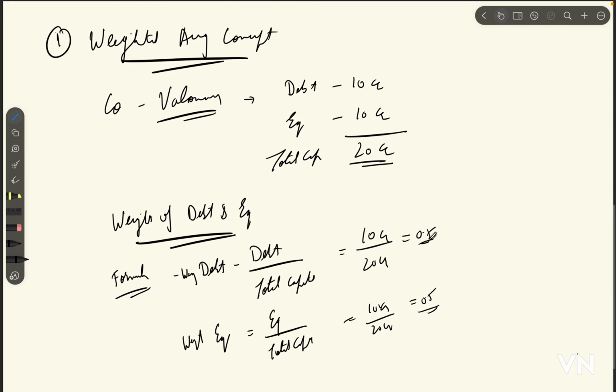All right, we had a look at the formula, but what does this number mean? If we look at this number, it's nothing but a ratio. In the case of debt, it's the ratio of debt to total capital, right?